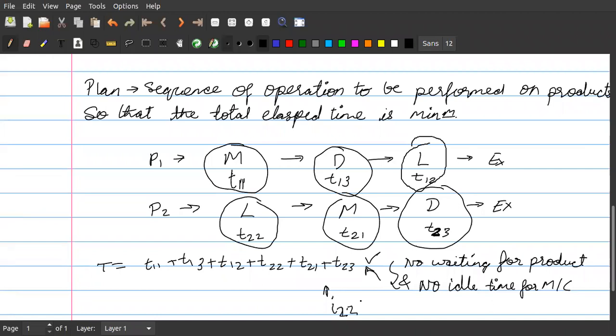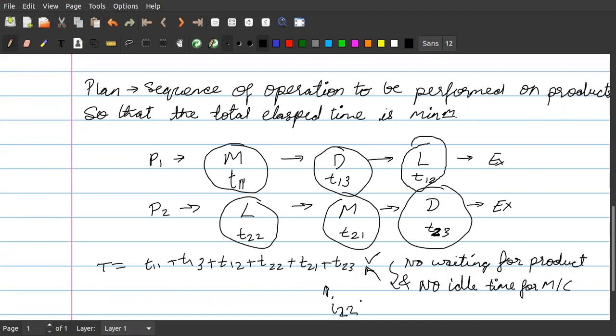My intention behind saying all this is that the total elapsed time will always be equal to the total processing time, achieved by adding all these values, plus the idle time of the machine plus the waiting time of the product.